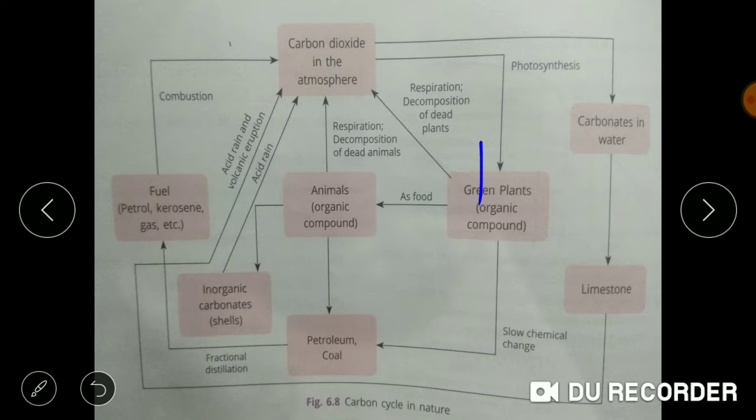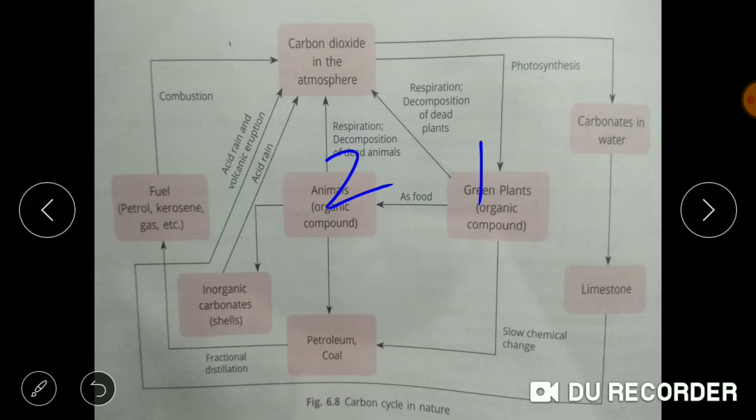During this process of photosynthesis, CO2 and water are utilized in the presence of sunlight and chlorophyll, and converted into carbohydrate. So the carbon dioxide is now converted into carbohydrate. The carbohydrate is prepared in the green plants. Now when these green plants are eaten by the animals, this carbohydrate is transferred to the animals.